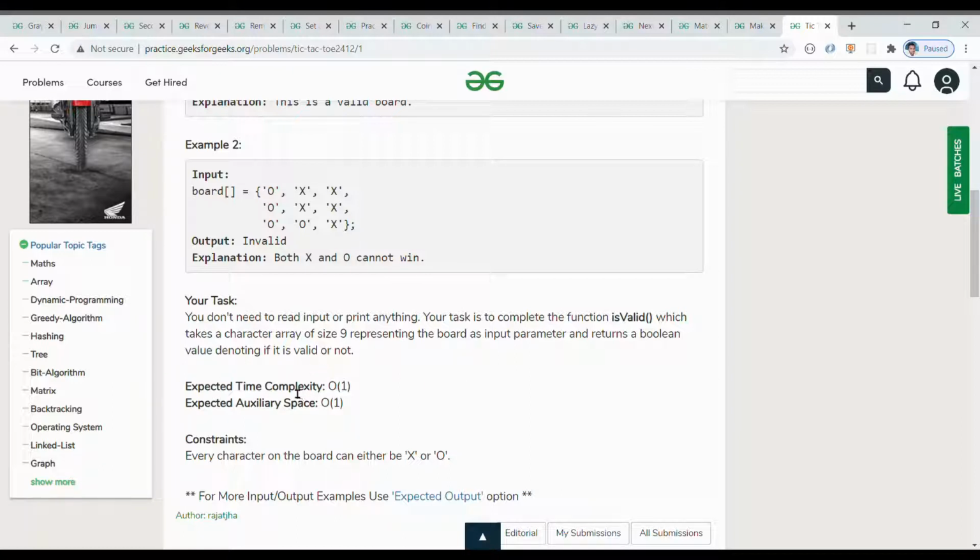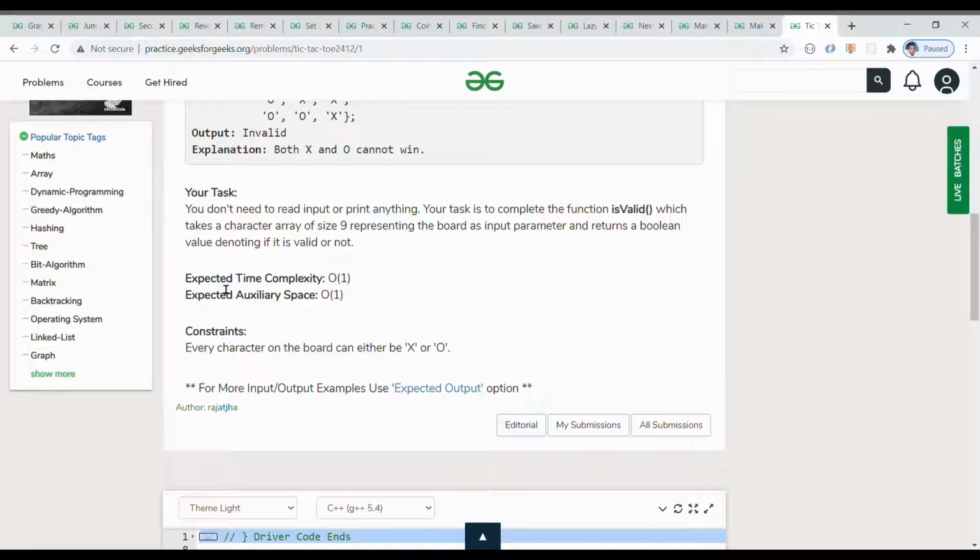Expected time complexity is O(1) and auxiliary space is O(1), okay. And the constraint is every character on the board can be either x or o, right? So we need not check whether the character is z, a or anything like that. It will remain the same for all the test cases, right?